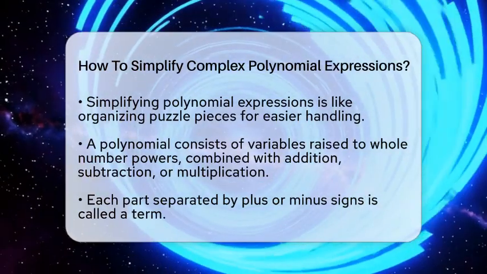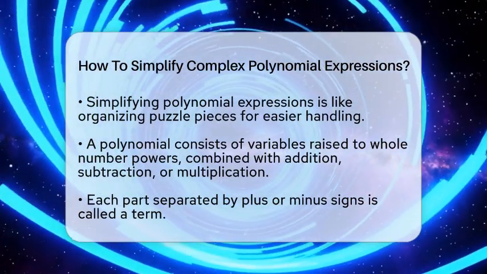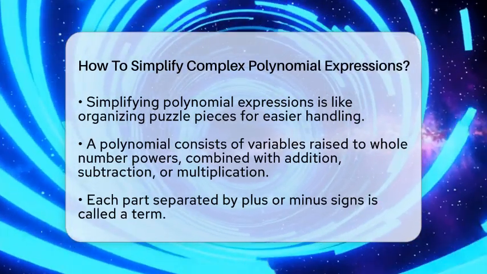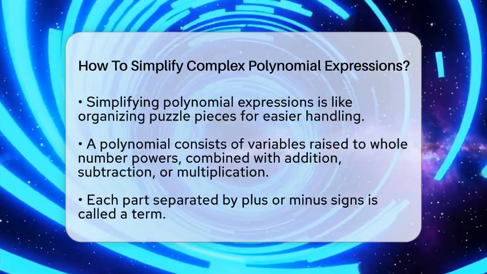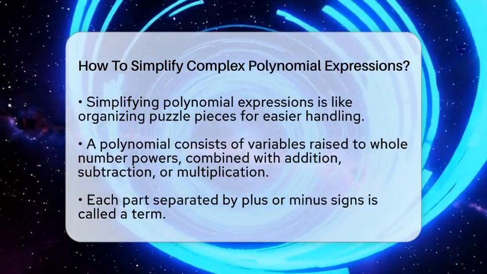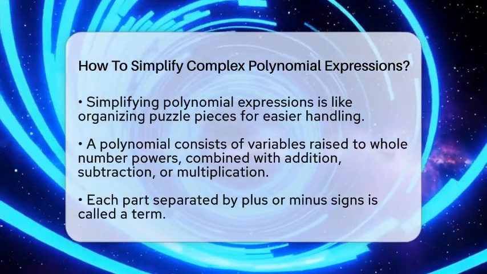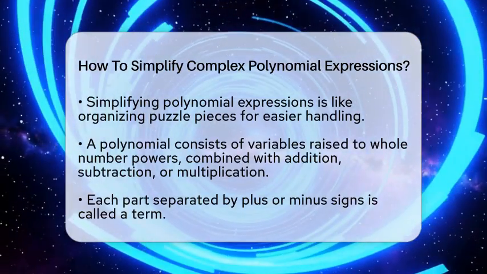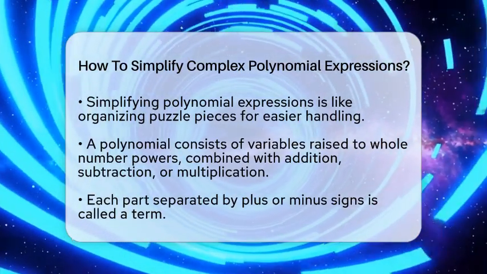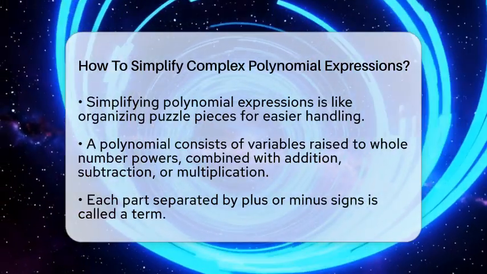First, understand what a polynomial is. It is a math expression made up of variables like x or y, raised to whole number powers, combined with addition, subtraction, or multiplication. Each part separated by plus or minus signs is called a term. For example, 3x squared plus 2x minus 5 is a polynomial with 3 terms.